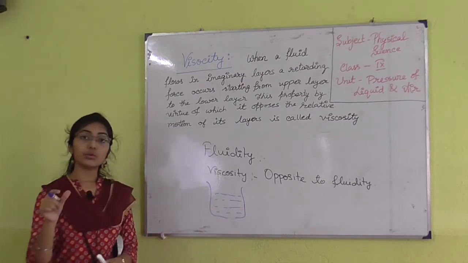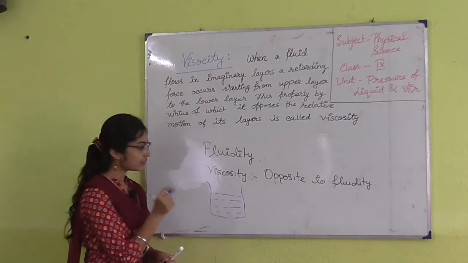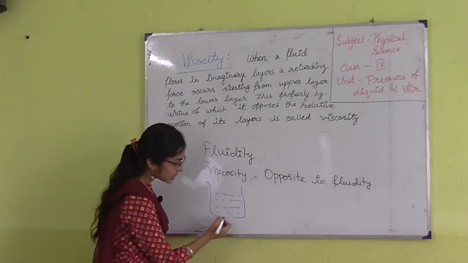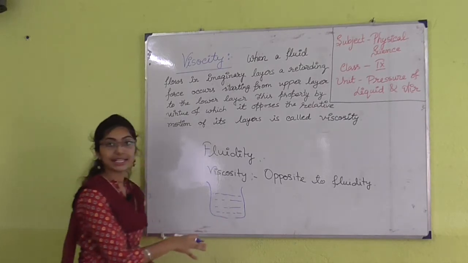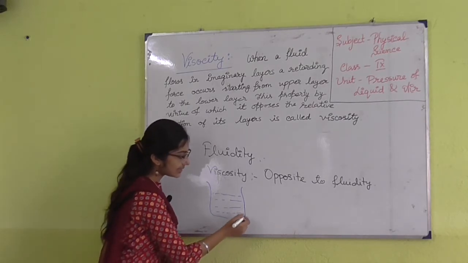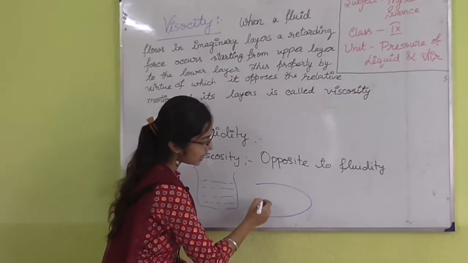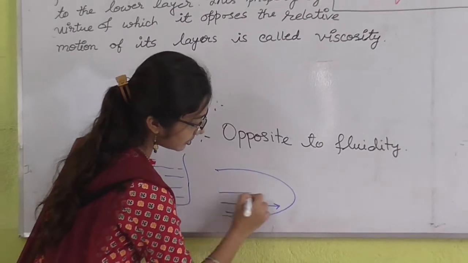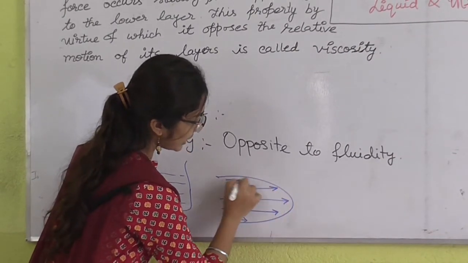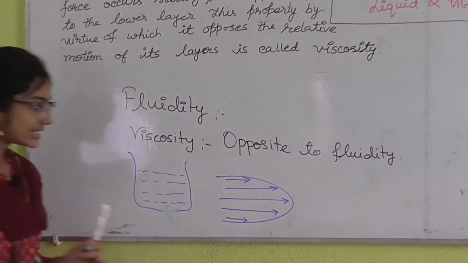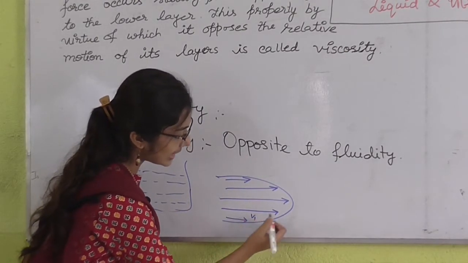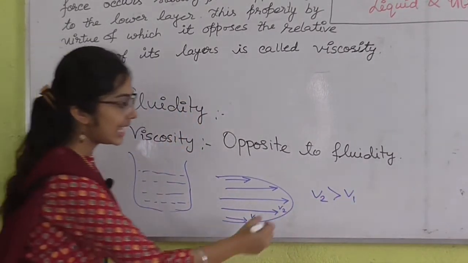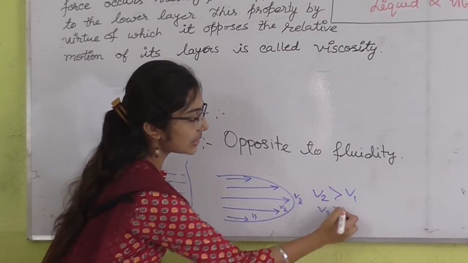We will discuss the velocity of the liquid particles present in each layer. The velocity of the lower layer is less than the velocity of the upper layer. If I draw this, the velocity of the lower layer is less and the velocity of the upper layers increases. That means if the velocity of the lower layer is V1 and the velocity of the upper layer is V2, we can conclude that V2 is greater than V1, and V3 is also greater than V2.